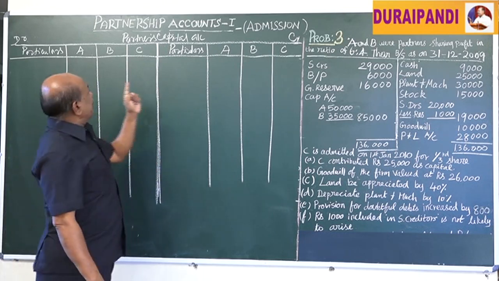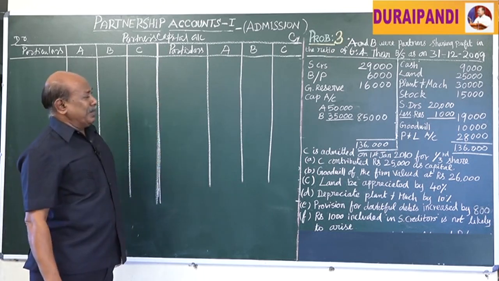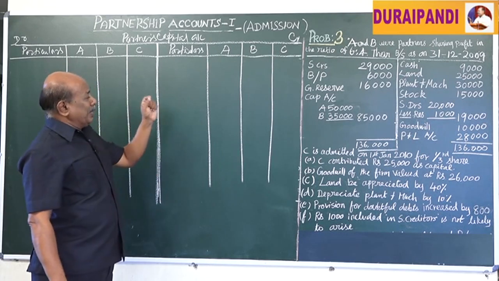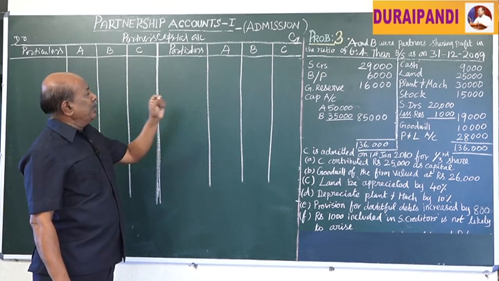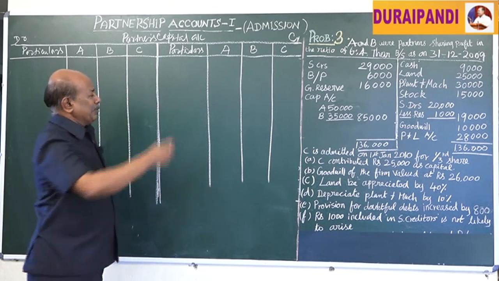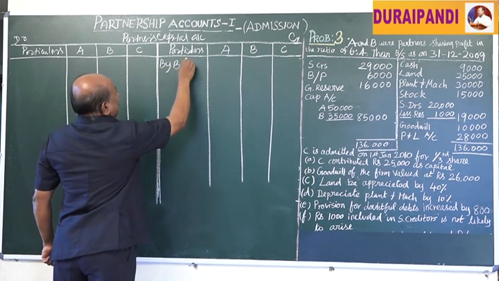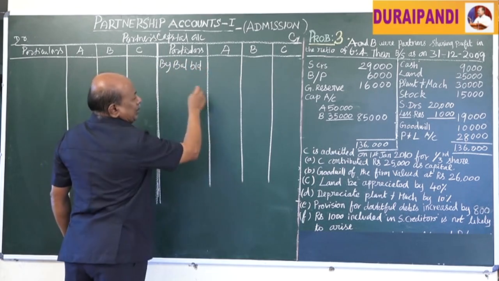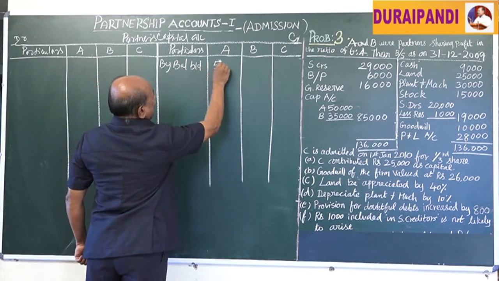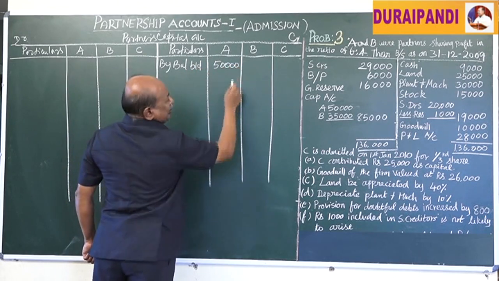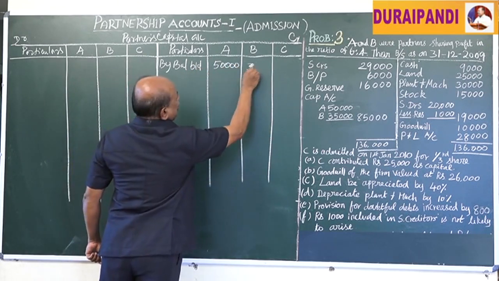Now, in the partners' capital account, the opening balance of the capital should be credited to the concerned partner's capital account. Opening capital is transferred here by balance b/d. A has 50,000 rupees, B 35,000 rupees.